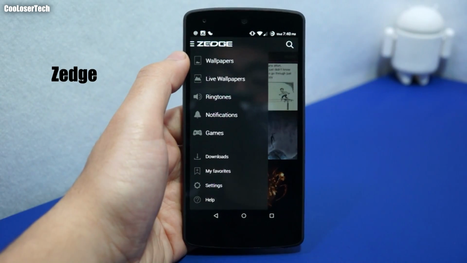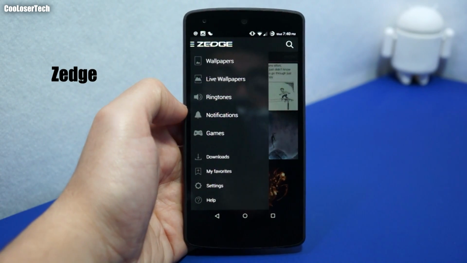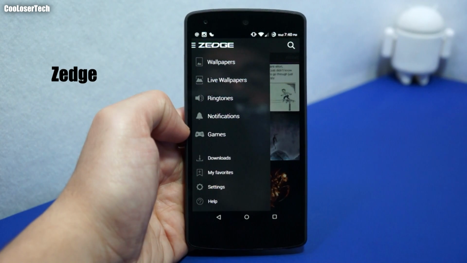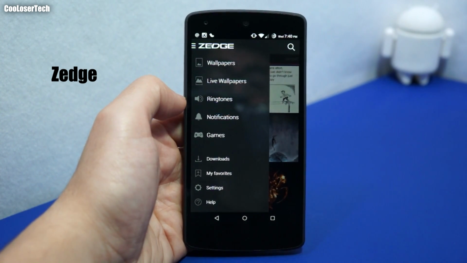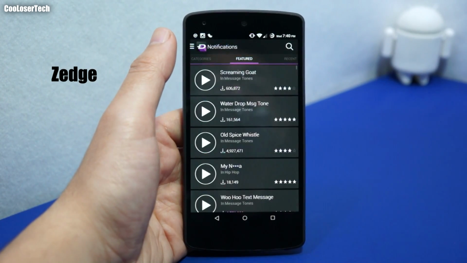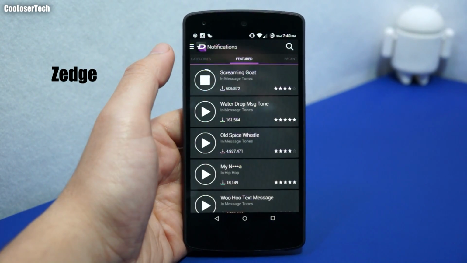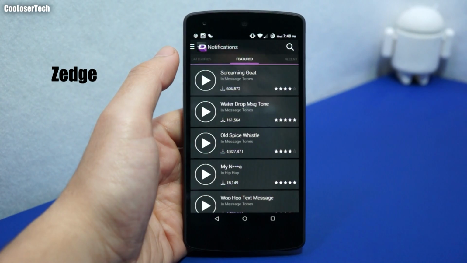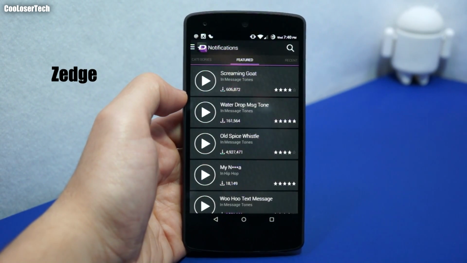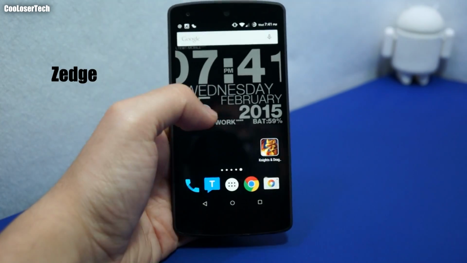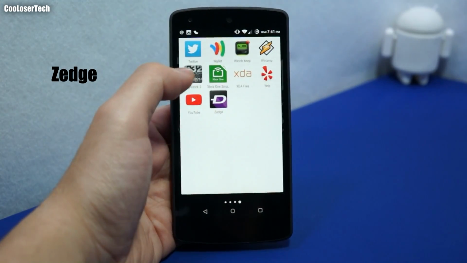Zedge, what you do is download wallpapers, live wallpapers, ringtones, notifications, and look for popular games that they recommend as well. I love Zedge for notifications and ringtones. I love how quick and easy it is. You can download that to be your alarm, your text message, whatever you want to use it for. I definitely recommend Zedge if you've never heard of it, or you need to try it again.